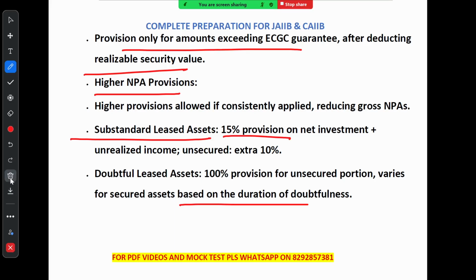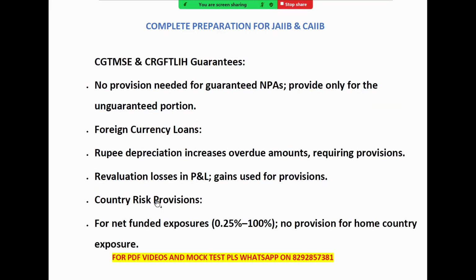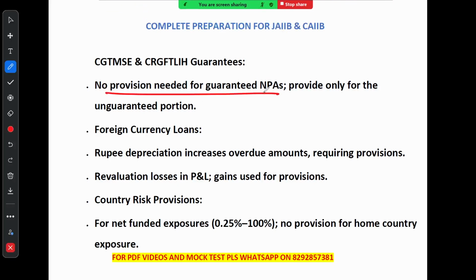So these measures help bank stay prepared and minimize their risk from bad loans. Now let's talk about CGTMSE. Let's talk about some important guarantees and provisioning related to loans. First of all, for loan covered under CGTMSE and CRGFTLIH guarantee, bank don't need to set aside money for the portion of bad loan covered by this guarantee. Already I have told you in the case of ECGC also, right? They only make provision for the part that is not guaranteed.